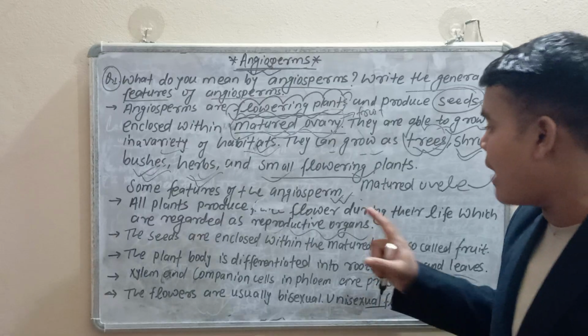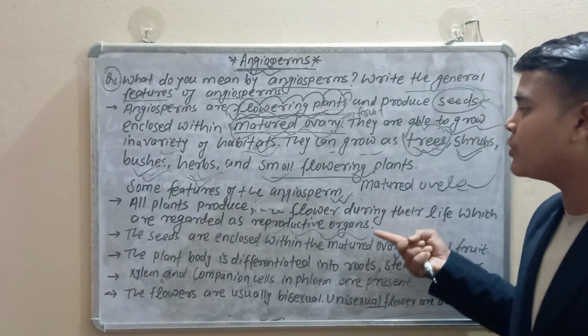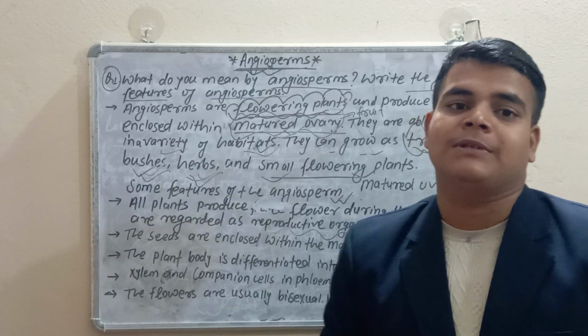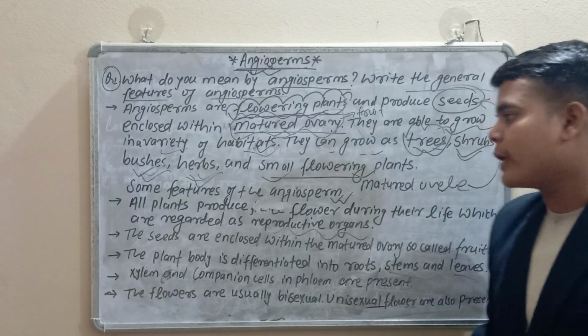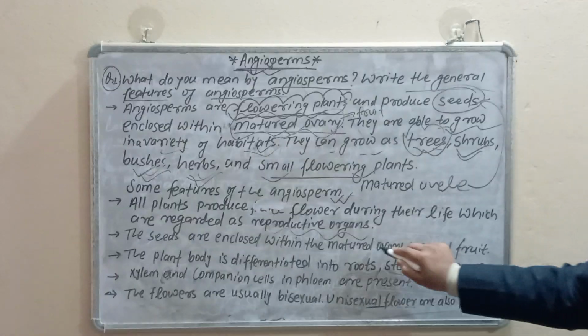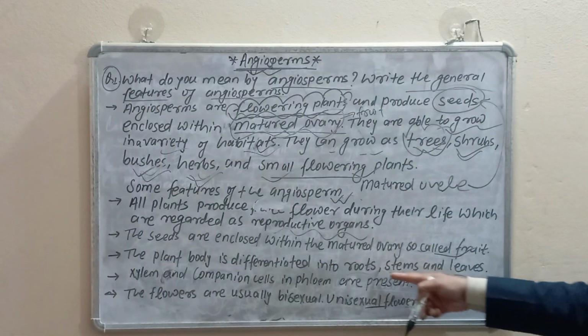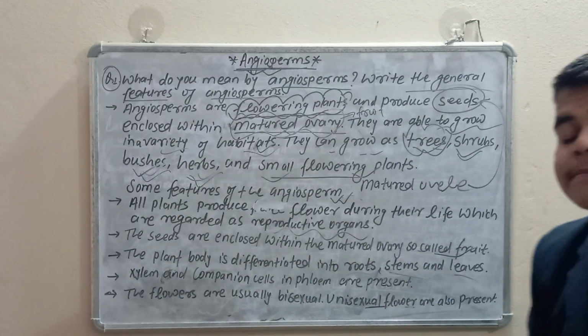If they bear flowers, if they have reproductive organs, then all the flowers are in the body. The seeds are included within the mature ovary, so it is called the fruit. And the plant body is differentiated into root, stem, and leaves.